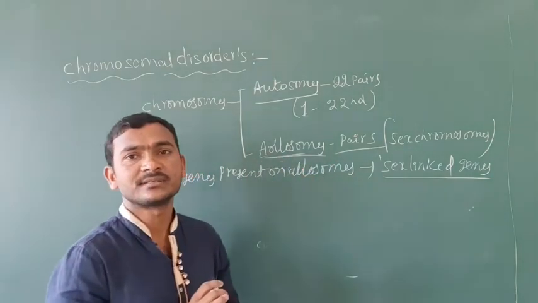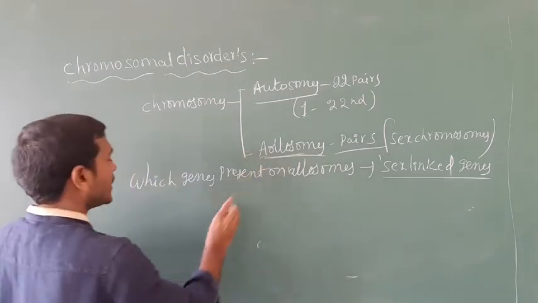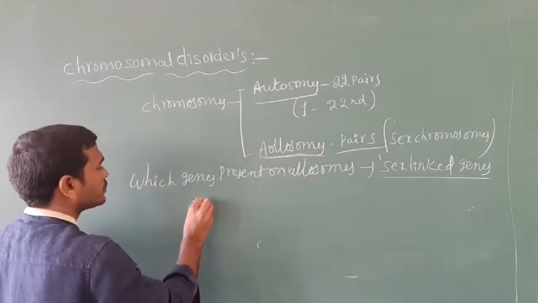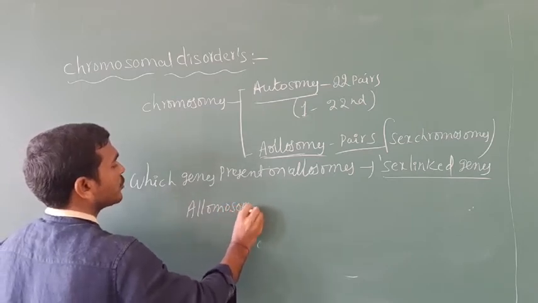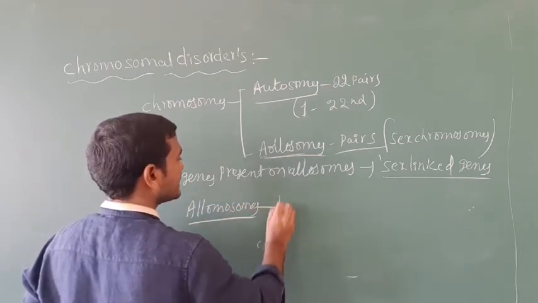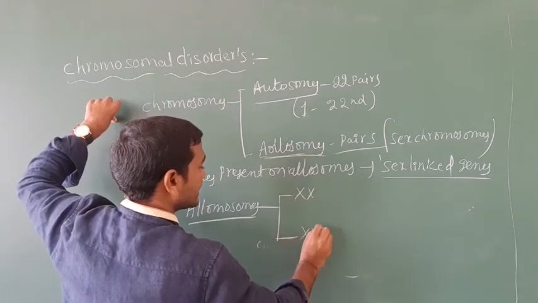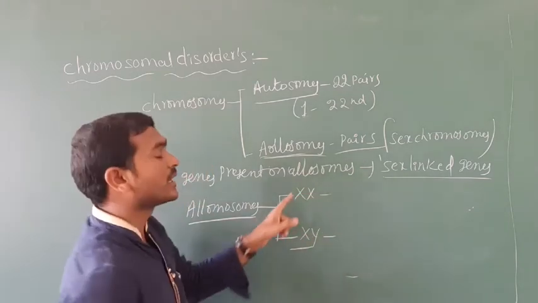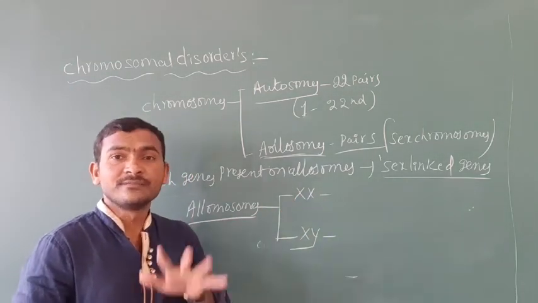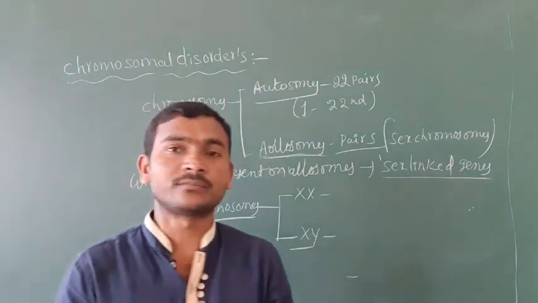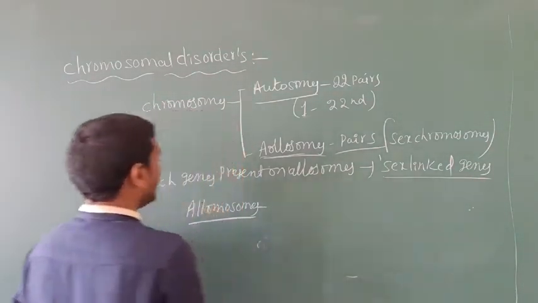In these sex-linked genes, that is in the allosomes, two types of chromosomes are present. It is heterogamy. In females it is XX, and in males it is XY. Both are sex-linked genes only. Which genes are present on the X chromosome?